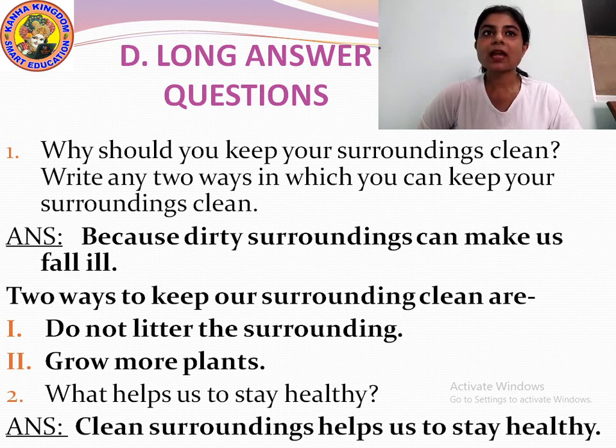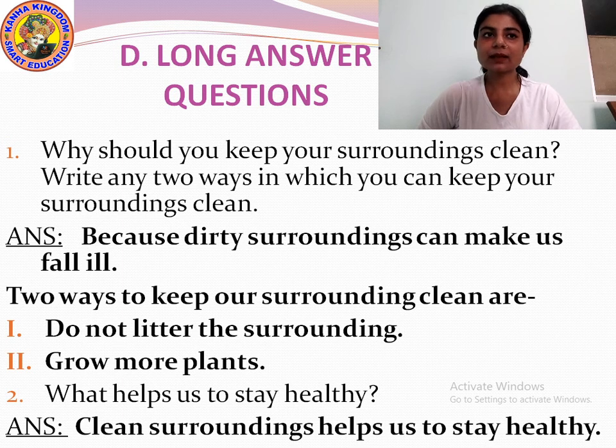Okay? Then what are the 2 ways by which you can keep your surrounding clean? The 2 ways to keep our surrounding clean are: number 1, do not litter the surrounding, and number 2, grow more plants.